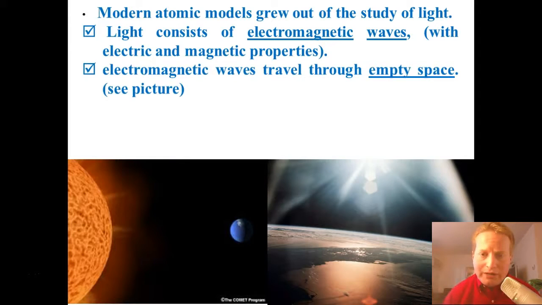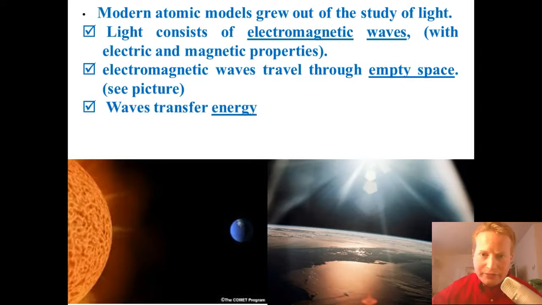Electromagnetic waves also travel through empty space, so they don't have to have anything there for them to travel. That's how the sunlight gets all the way to the Earth, because if you look in the image, the light and all the other light waves that we're going to be talking about get to the Earth because even though there's nothing in space to travel through, they don't need anything to travel through. So that makes electromagnetic waves unique compared to some other waves.